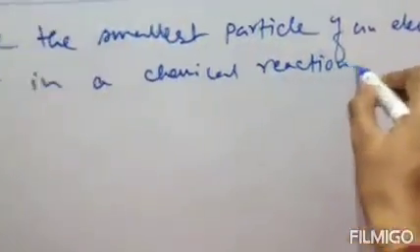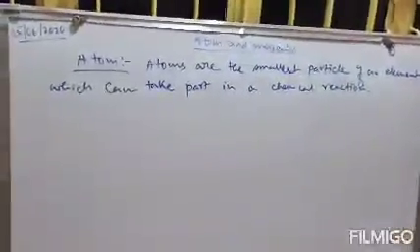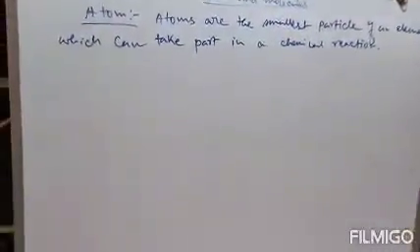So this is what is atom. Atoms are the smallest particle of an element which can take part in a chemical reaction.